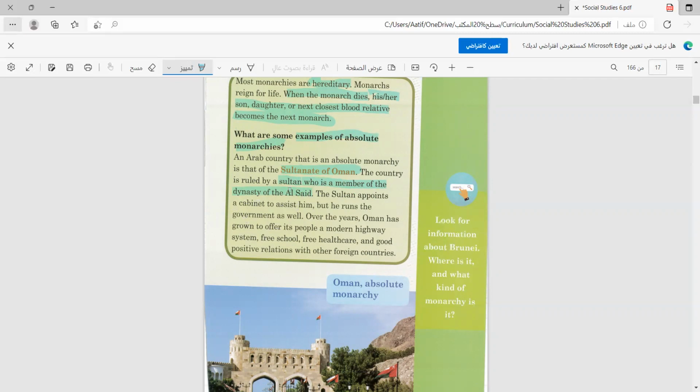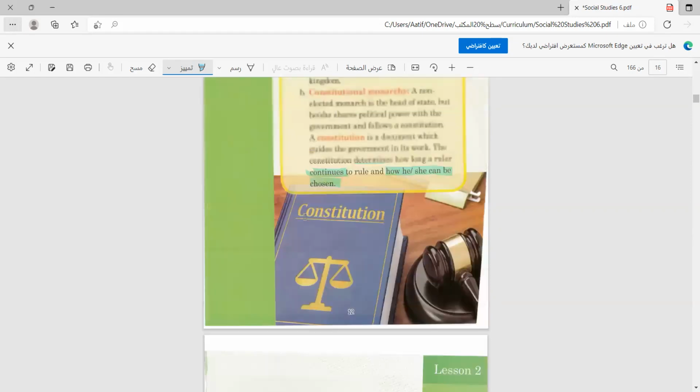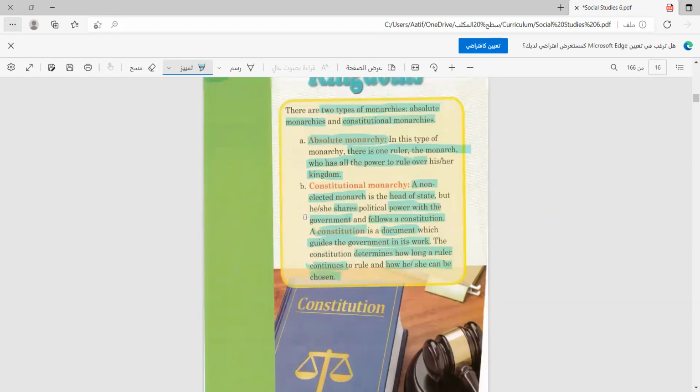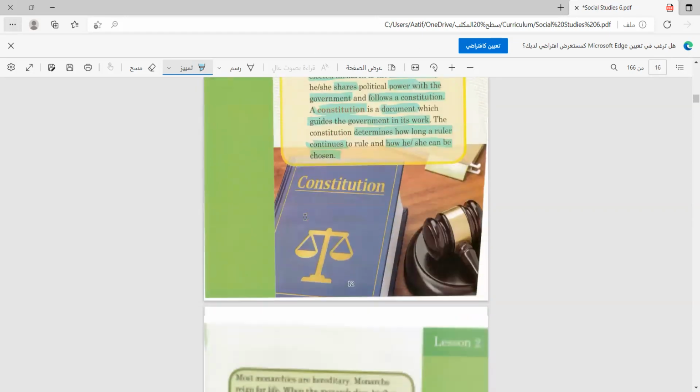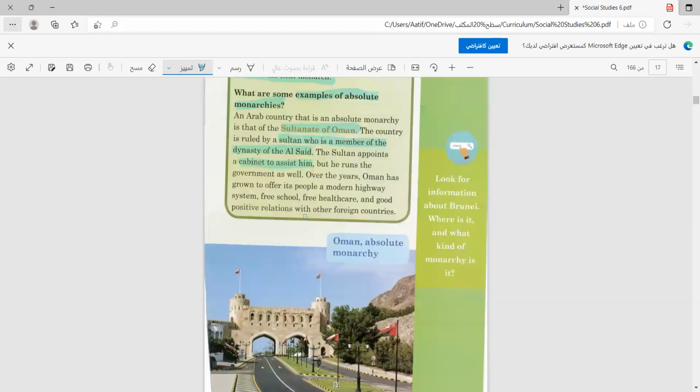The Sultan appoints a cabinet to assist him, so he has followers who help him and assist him, but he runs the government as well. Someone with him rules as well.